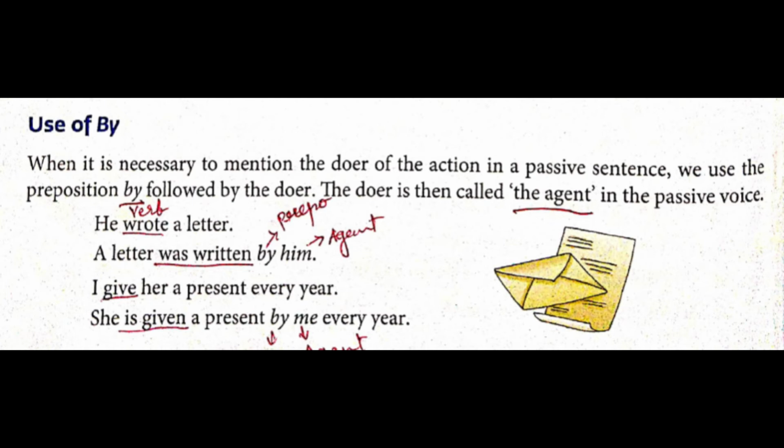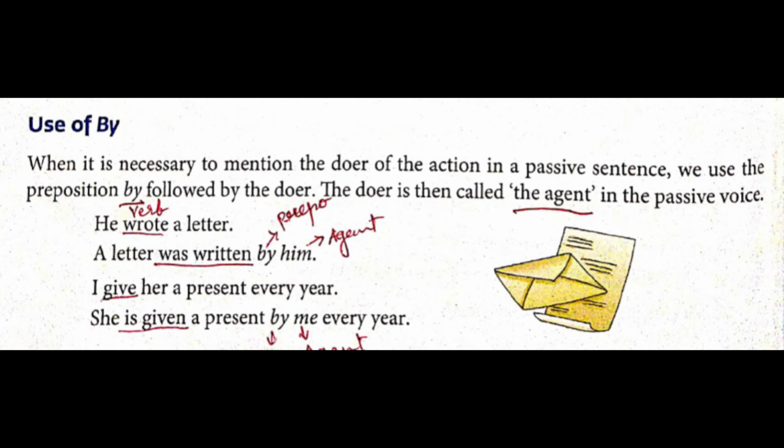And the answer, that is active voice. Keep in mind, he wrote a letter. Wrote is a verb which is in past tense. Now the answer of wrote will be was written. That is be type verb plus V3. Keep in mind. Now wrote is what, past tense, so over here was will come.